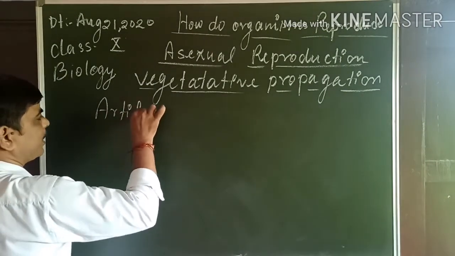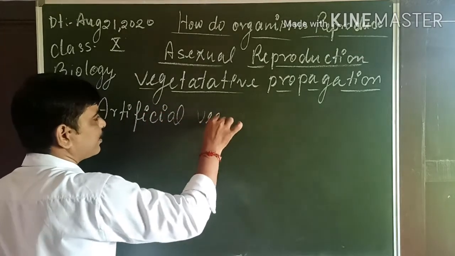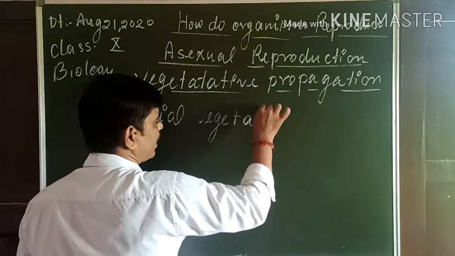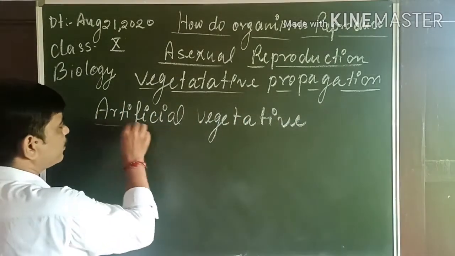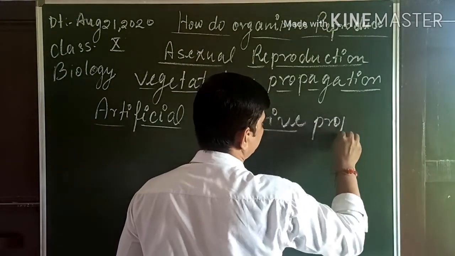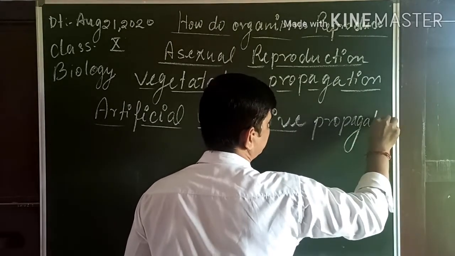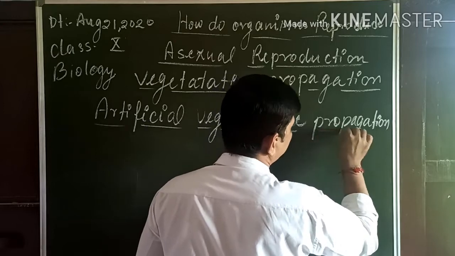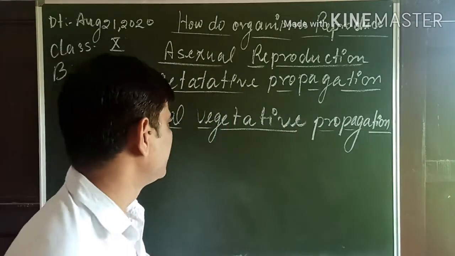Now artificial vegetative propagation. In this method, generally the stem part or some specialized tissue of the plant is chosen to propagate.